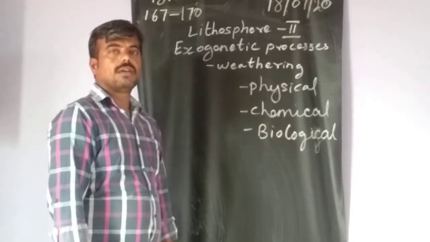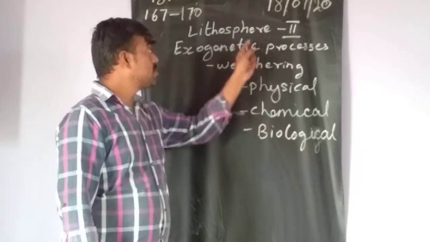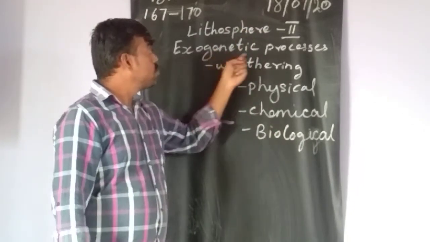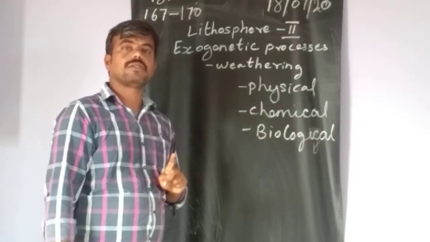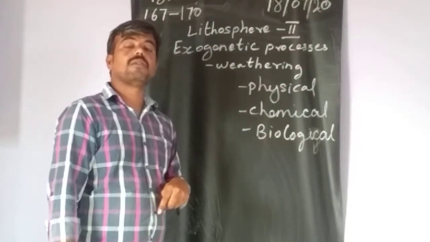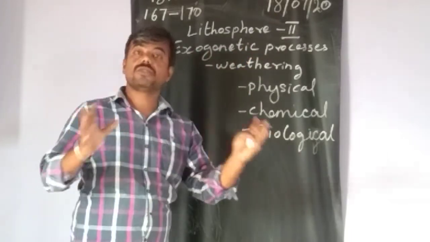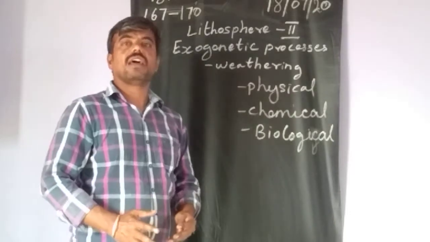Good morning to all. Today we are going to see the geography second lesson. The name of the lesson is lithosphere 2, the exogenetic process. Already we saw lithosphere 1, the endogenetic process, the internal process. Now we are going to see the external process, the exogenetic process. So many changes are happening on the earth.